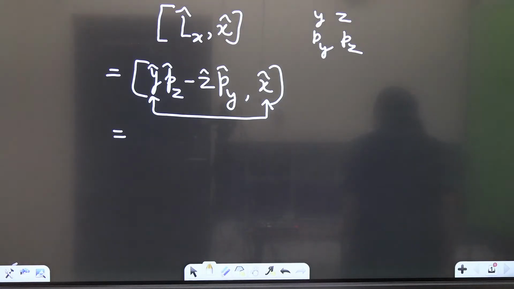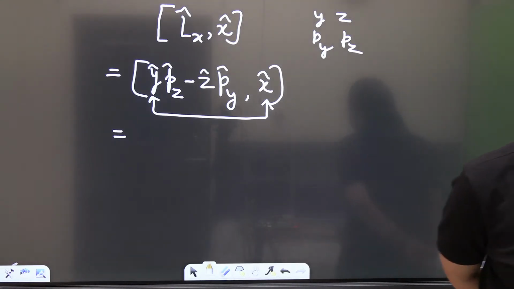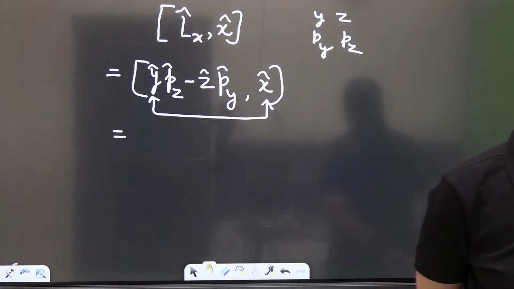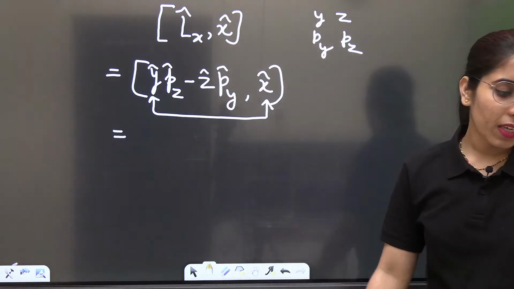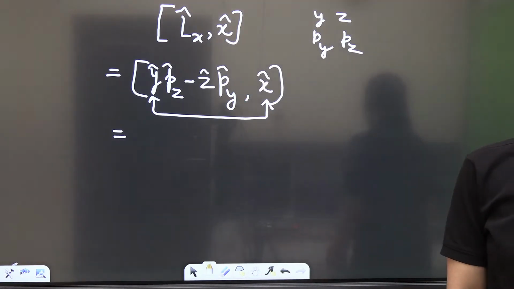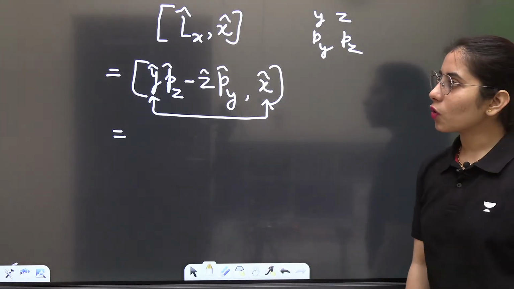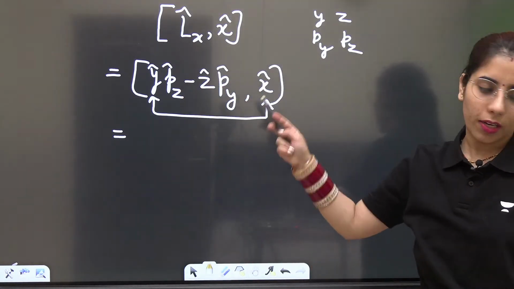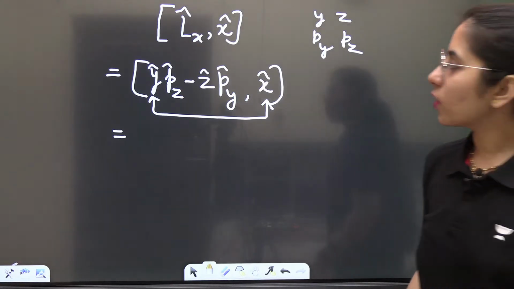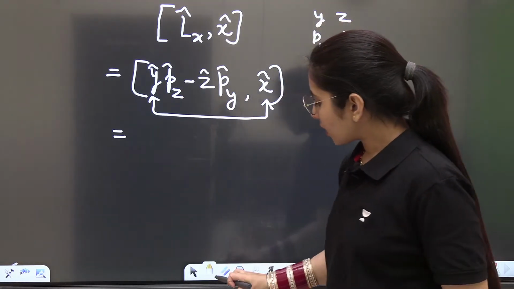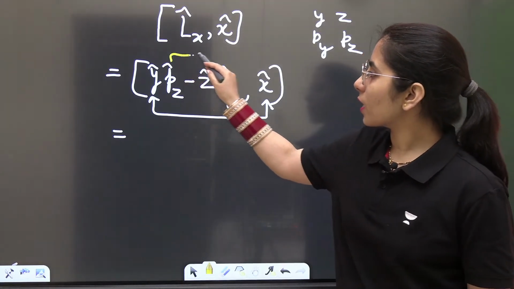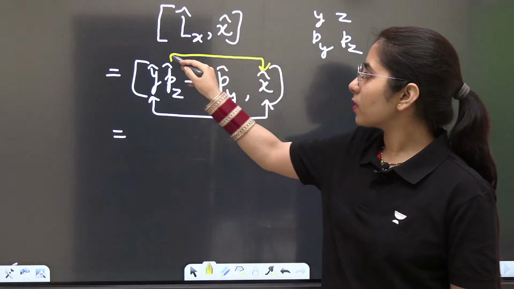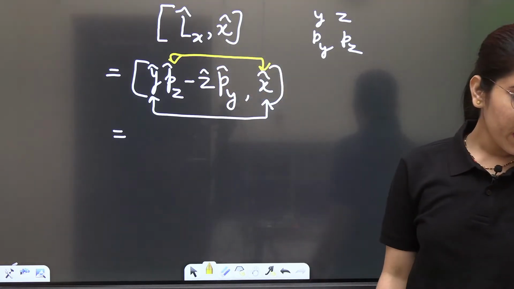X with x will be 0. X with x will be 0. X with y will be 0. X with z will be 0. Done? Please tell me y with x, what will it give you? Commutator bracket of y with x. According to you, the first one with this one alone. 0. Very good, Surendra. That means it's not giving us anything. So the next commutator bracket we will take, Pz with x. Can you please tell me the yellow color one? Pz with x.